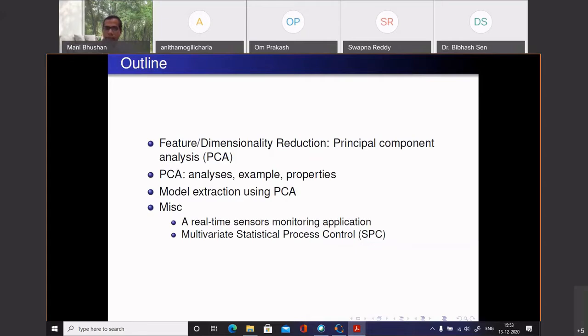So we'll look at it as a data compression method, essentially identifying the key aspects of the data and ignoring the rest. That is one thing. And we'll also talk about model extraction.